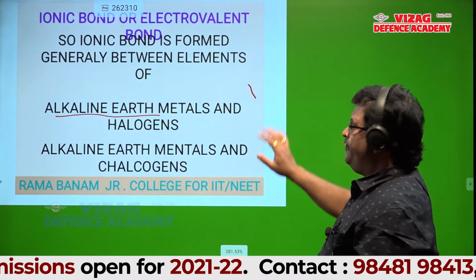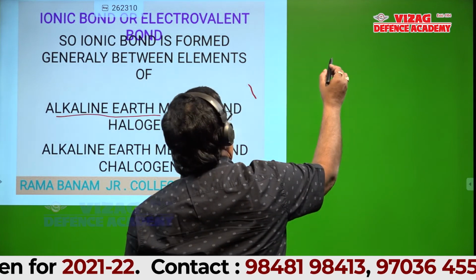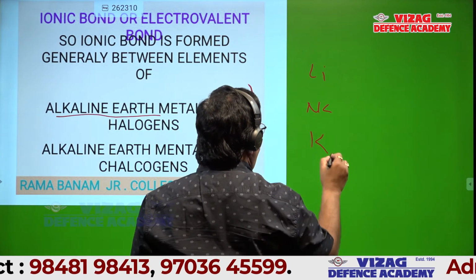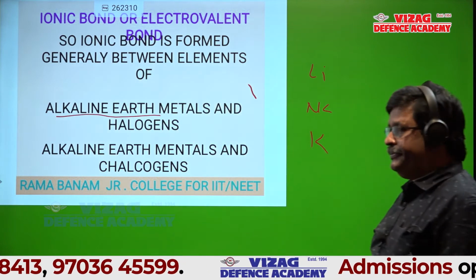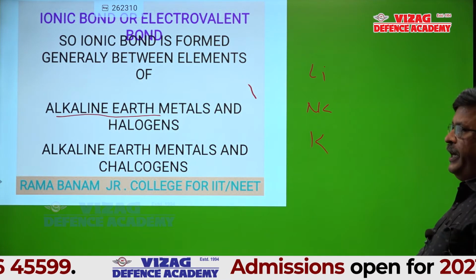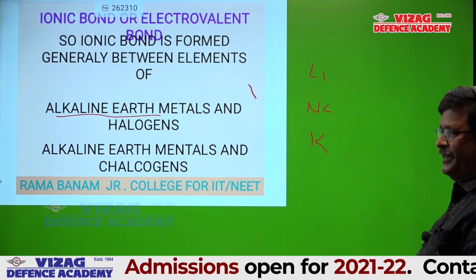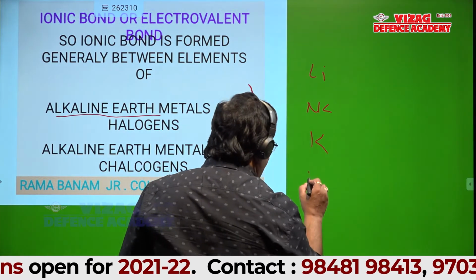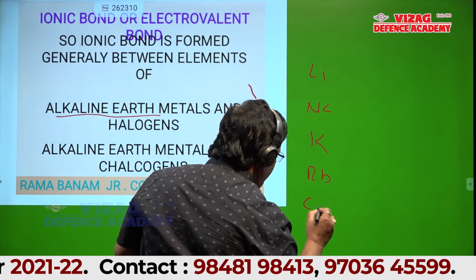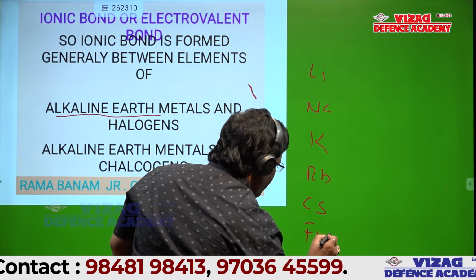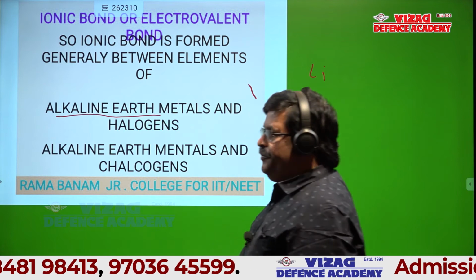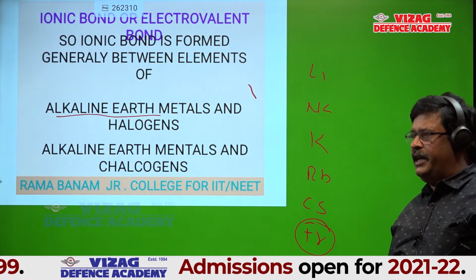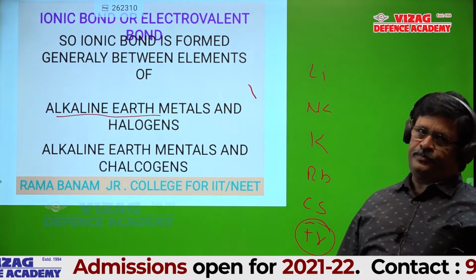Lithium, sodium, potassium, rubidium, cesium, francium. Francium is radioactive. Nothing to worry about francium.